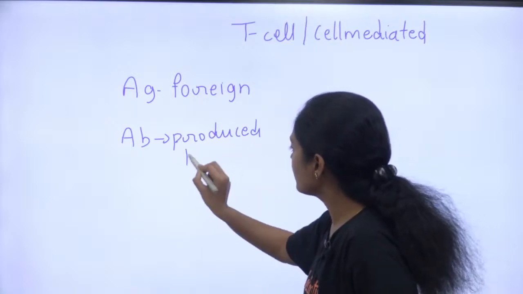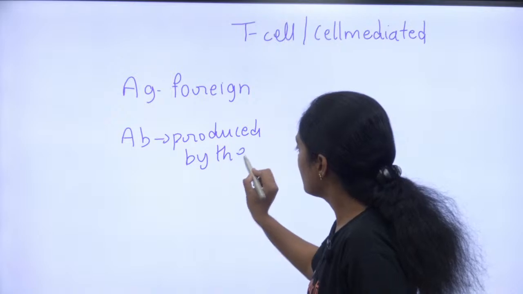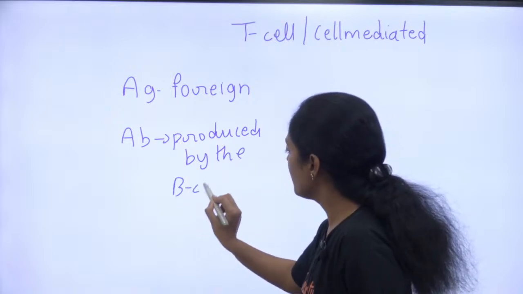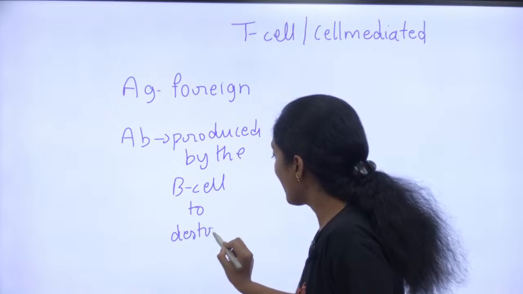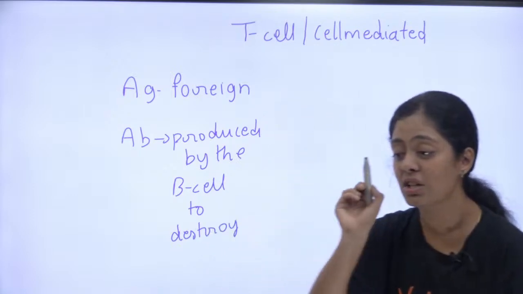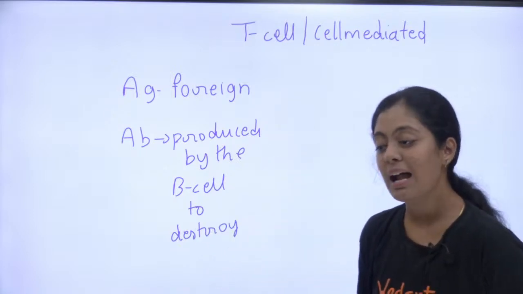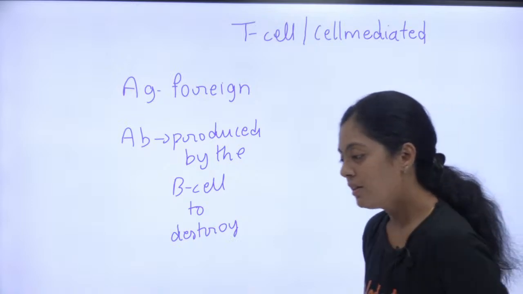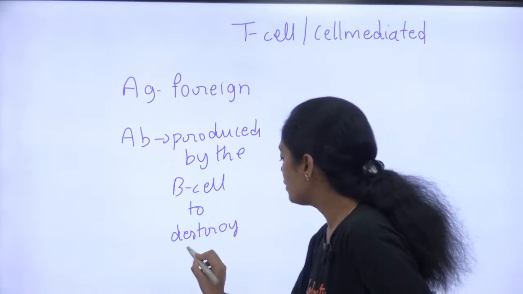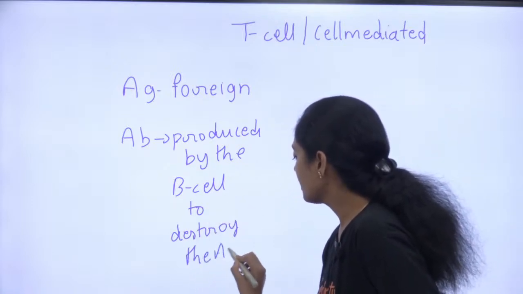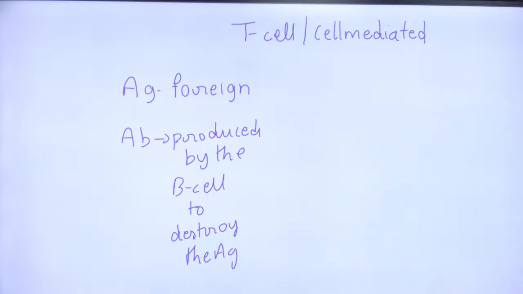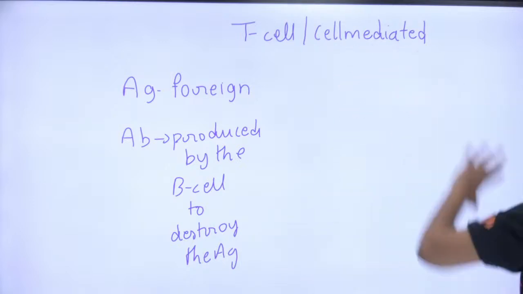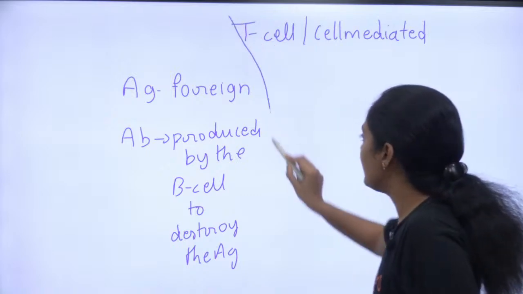produced by the body, by the B cell let's say, to destroy the antigen. To kill my antigen, to destroy my antigen. Okay, B cell to destroy the antigen. Clear? Antigen antibody difference? Okay, if that is clear, we will see what is this T cell mediated immunity.